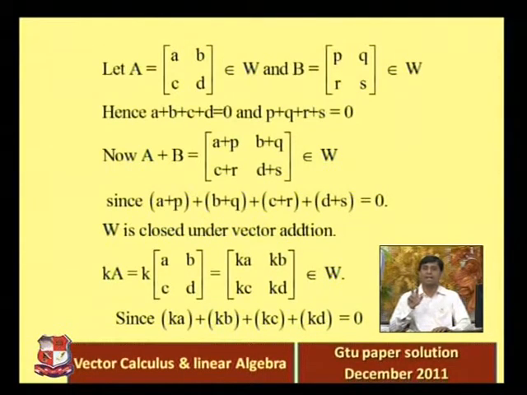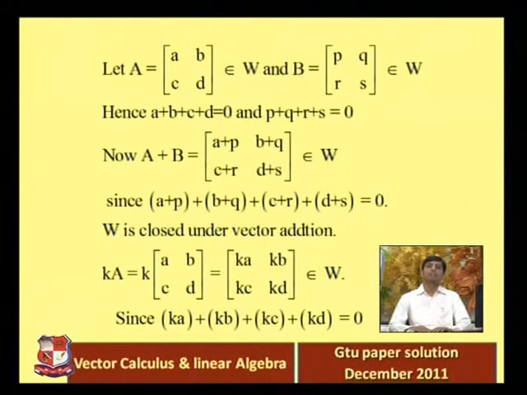Since the addition of each coordinate, A plus P plus B plus Q plus C plus R plus D plus S, is equal to 0, because we already have A plus B plus C plus D is 0 and P plus Q plus R plus S is 0. So the first condition is satisfied.